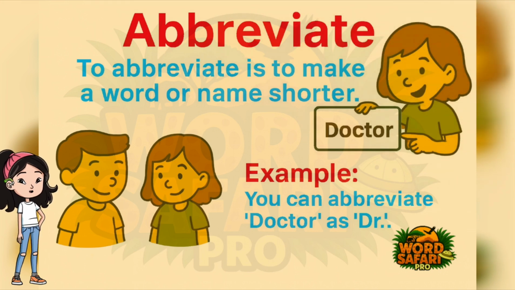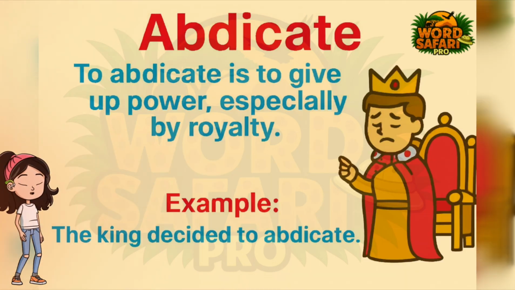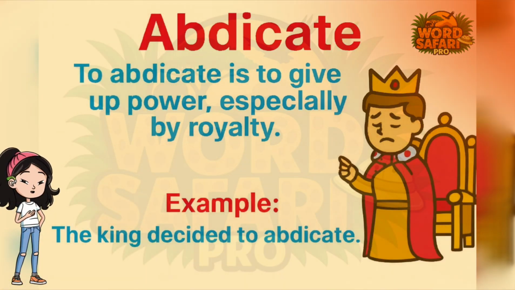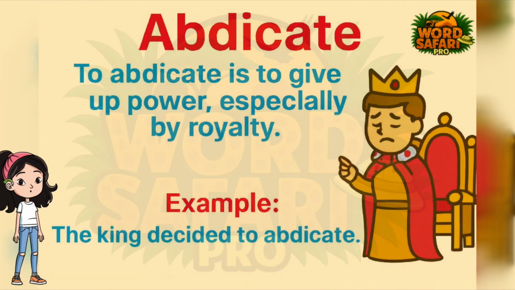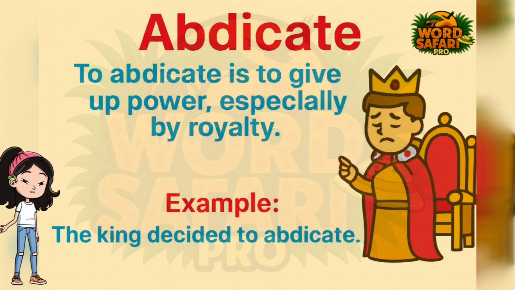It shows a girl pointing to the word doctor and its short form DR, helping kids understand how long words can be shortened. The image explains the word abdicate as giving up power, especially by a king. It shows a king stepping away from his throne, helping kids understand that abdicate means the king chooses to stop being in charge.